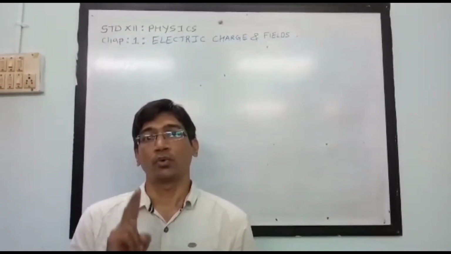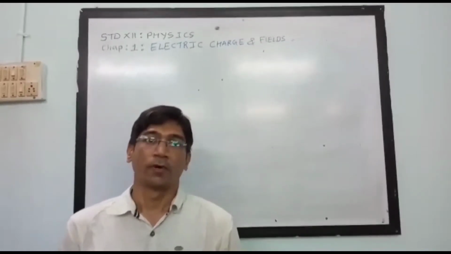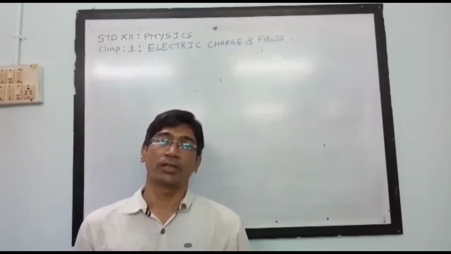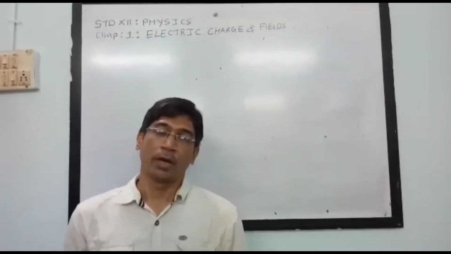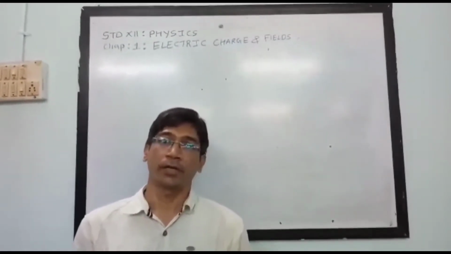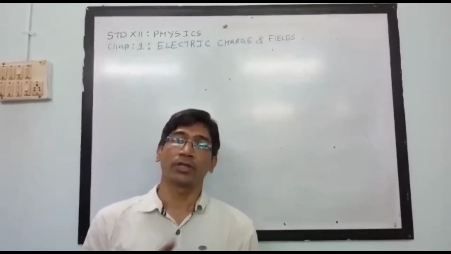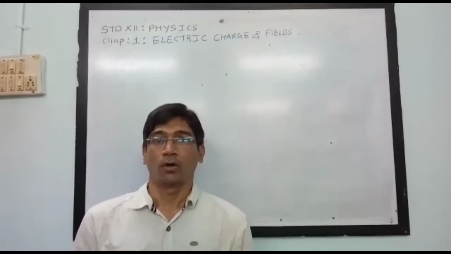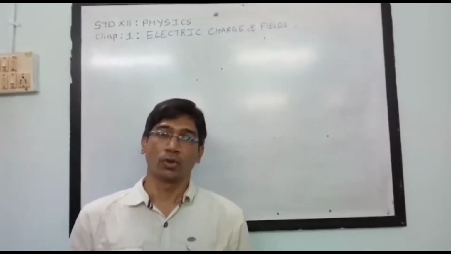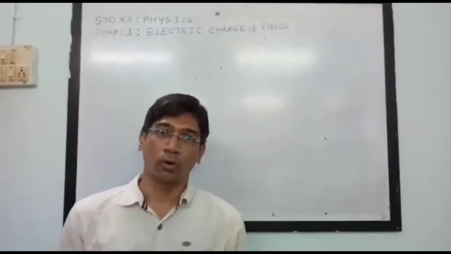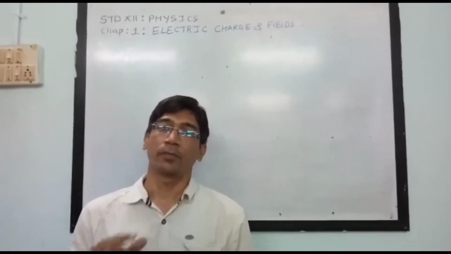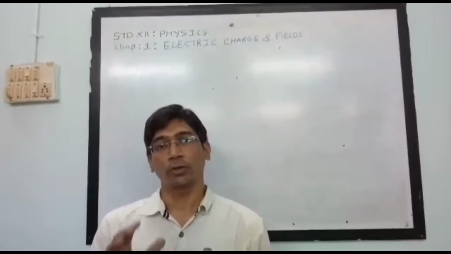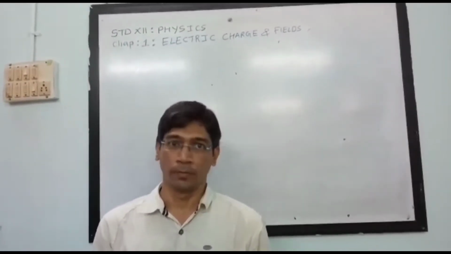So we are taking two types of electric charge. One is the positive charge, the other is the negative charge. Positive charge we generally take as a proton, and negative charge as an electron. Electron is a very light particle and it is the fundamental charge of the system. The value of the electron charge is taken as 1.6 into 10 raised to minus 19 coulomb. The unit of charge is the coulomb.